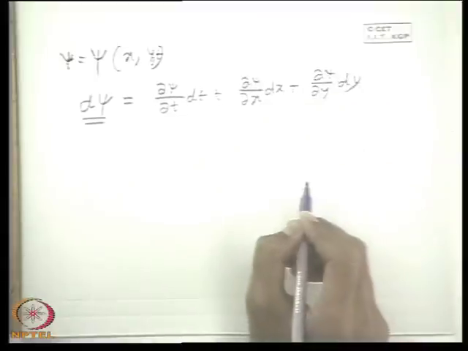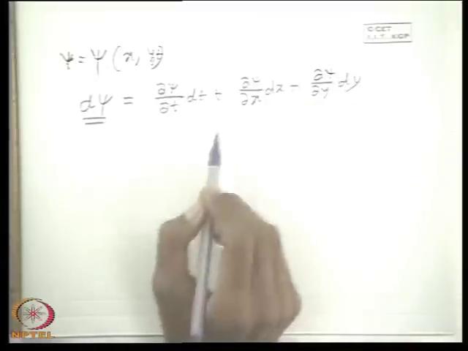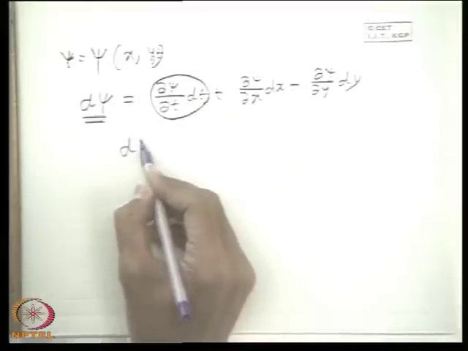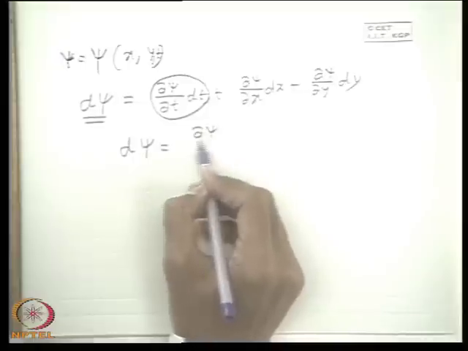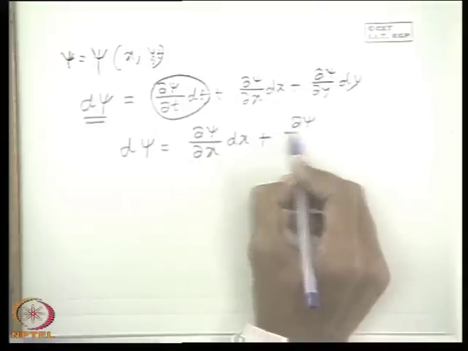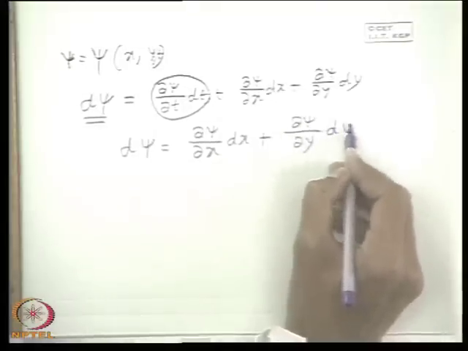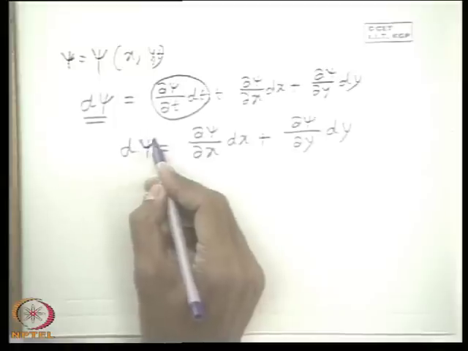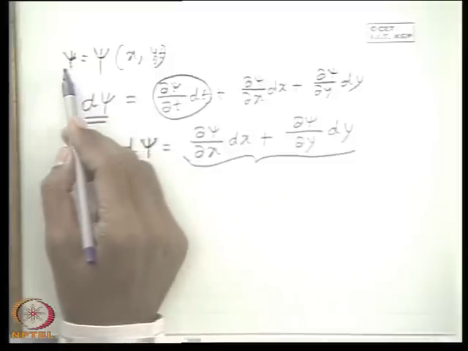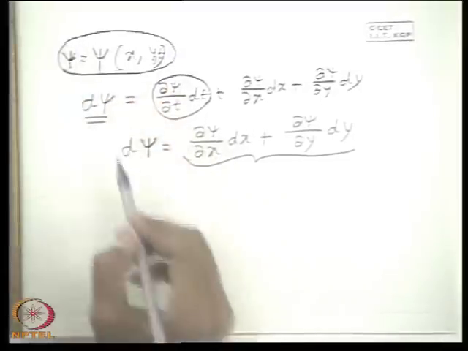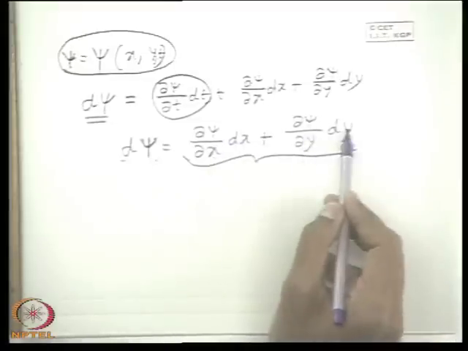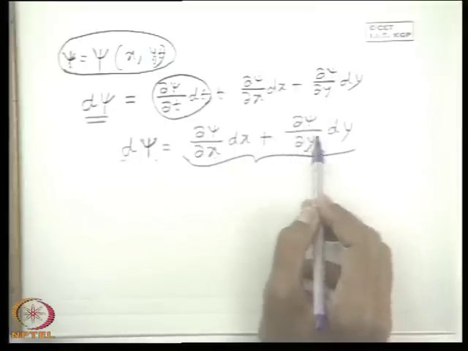in two dimensions. Now at any instant, or for a steady flow, this time term is not coming into the picture. So therefore d psi is equal to, that means the change in the stream function at any instant, or in a simplified manner we can think of a steady flow, where the change in the stream function can be defined like that. This is very simple. It is in no way connected to fluid mechanics concepts, that if there is a function psi of x and y, the change d psi is the change due to x and change due to y: del psi del x dx plus del psi del y dy.